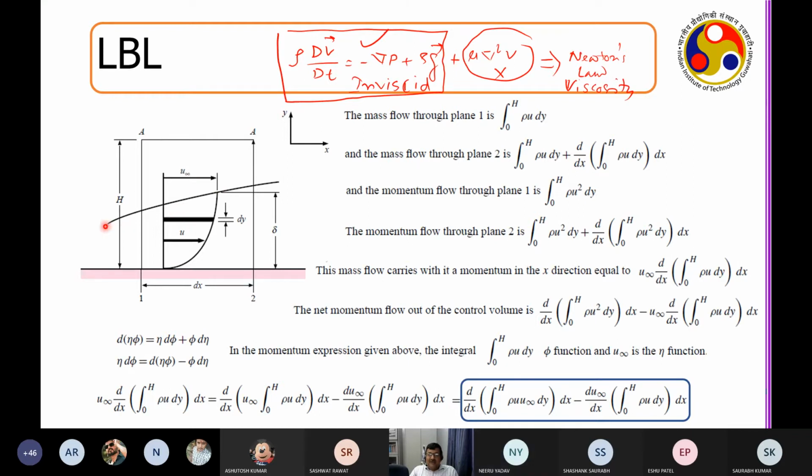So in that situation, I will assume that there is a u velocity and a mass flow rate that is rho u dy. So this is the momentum that has come in, and this is the momentum that has gone out. The second term must be negative now. Why negative? Because you are adding momentum.